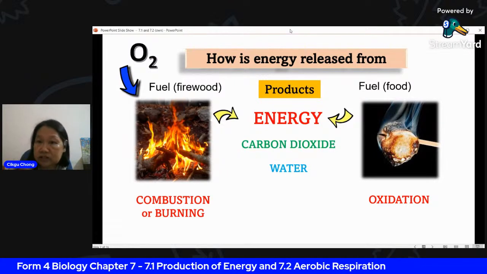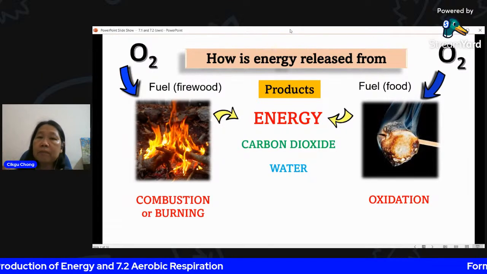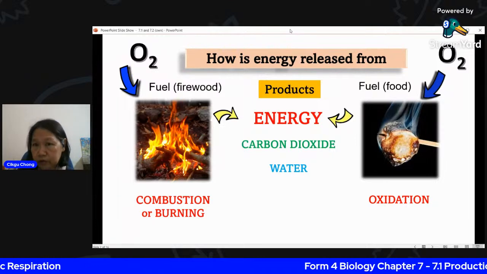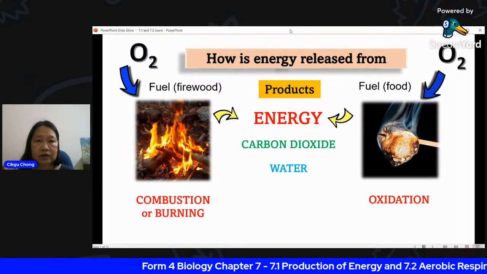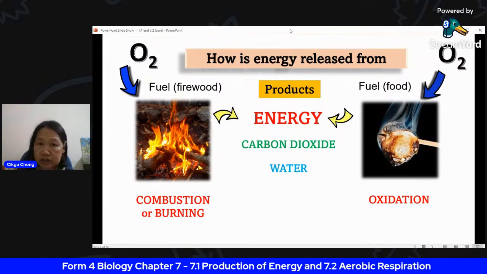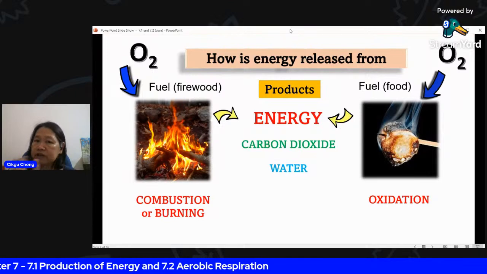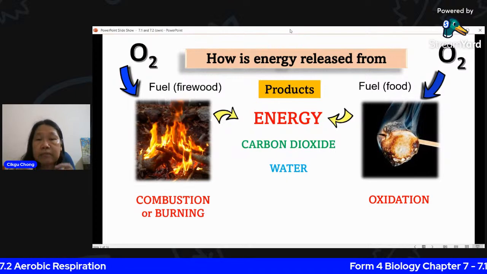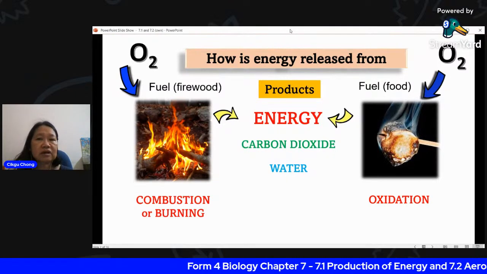With oxygen, of course, you need oxygen to do the job. The same thing. That's why we are combining, we are going to compare. It's very similar to what you do when you burn firewood. Our cell is burning the food, and it produces energy, carbon dioxide and water. The only difference is the type of energy that is produced is ATP. It is a molecule that stores the energy that is released. Later I'll come to that.